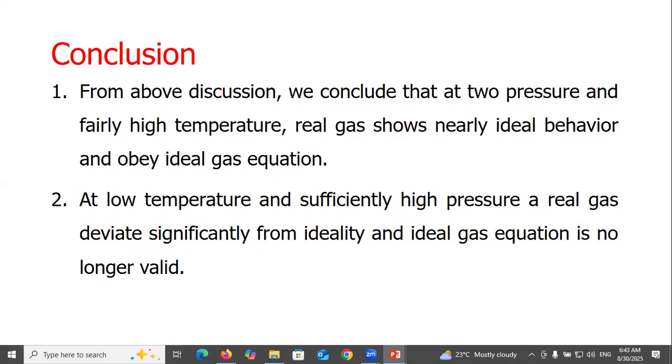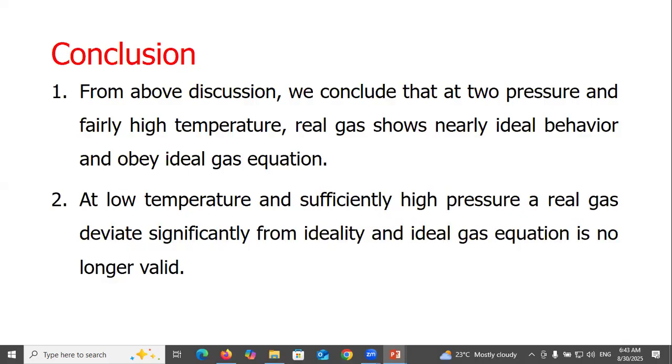Conclusion: from the above discussion, we conclude that at low pressure and fairly high temperature, a real gas shows nearly ideal behavior and obeys the ideal gas equation. At low temperature and sufficiently high pressure, a real gas deviates significantly from ideality.